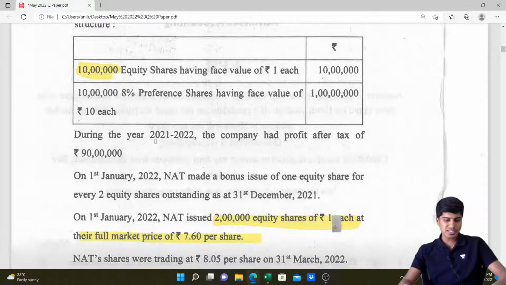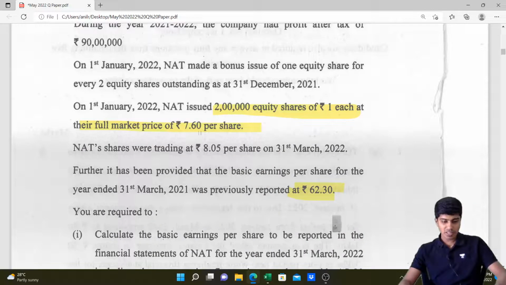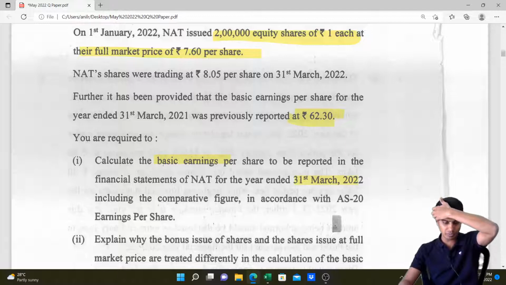Yeah, so let's see the solution. The solution goes like this. What have they asked? They've asked us to compute, at first, the basic earnings per share for the year ended 31st of March 2022. Very good.